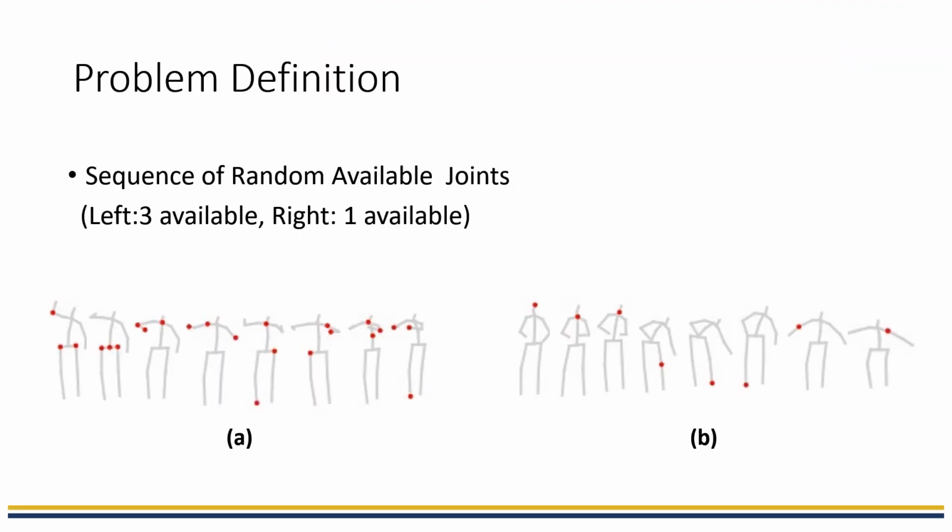This is the problem definition. We have an input sequence of 2D poses that are partially occluded and we are trying to estimate the complete 3D pose. In the first sequence on the left, only 3 random joints are available and on the right only 1 random joint is available. We have also validated our experiment by missing all joints in a few frames of a sequence.